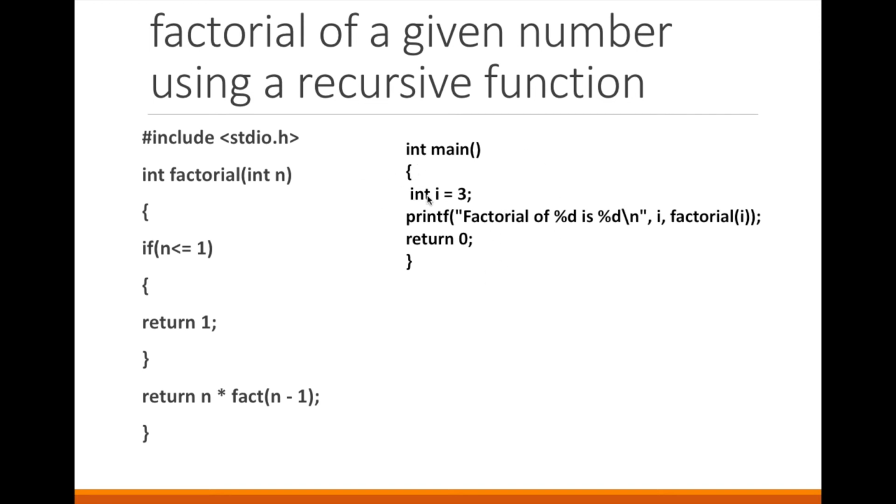We have written integer i equal to 3, and we are calling factorial(i). So factorial 3: here 3 will be copied into n. Now if n is less than or equal to 1, in short when n is equal to 1, it will return the value 1, yes or no? Otherwise it will call which function? n into factorial(n minus 1). We will see with the help of an example. This function calls itself, factorial(n minus 1), and it will return n into the value returned by this function.